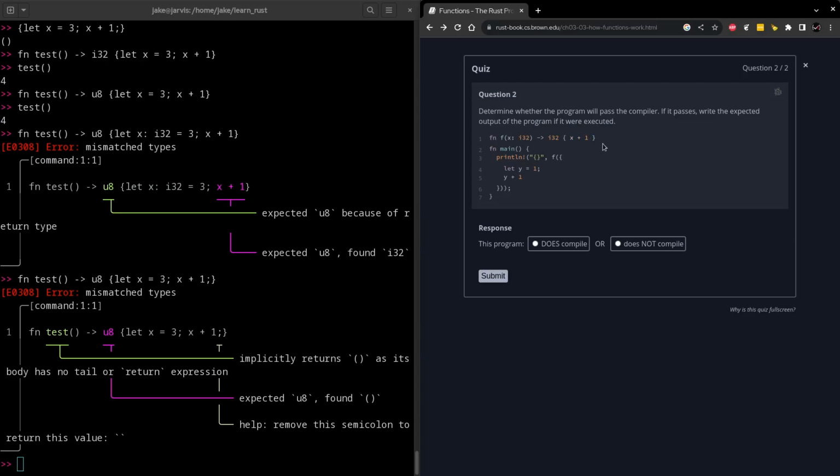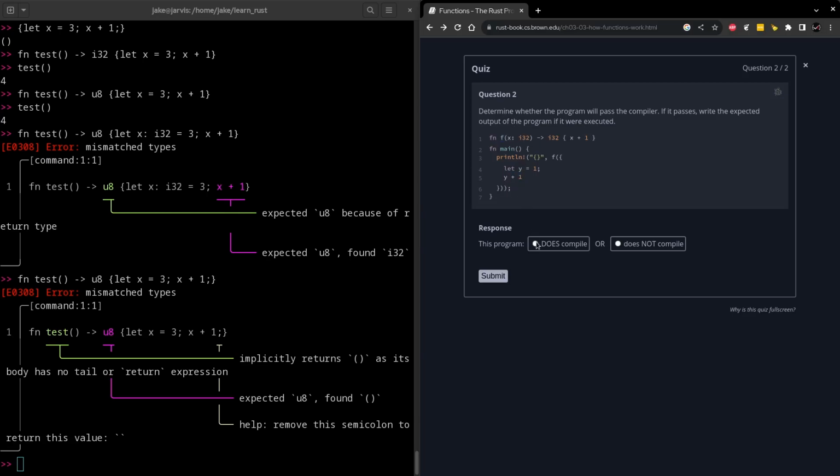that's going to return its value. We then have our main function here, which is doing something we haven't seen before, where it's using the println macro, but it's calling that f function and passing in the result of this expression, where we're creating a y variable, incrementing the value by 1, and the result of that expression gets passed into x here.